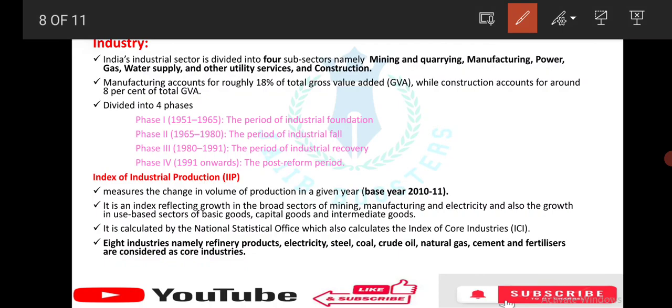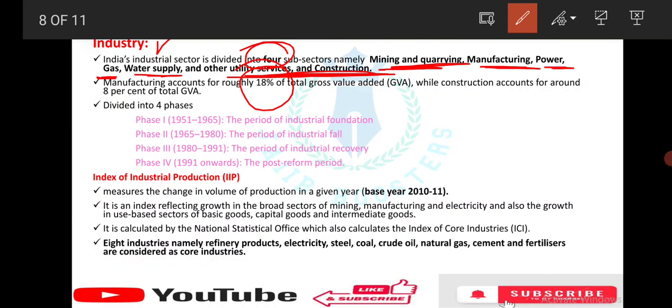Which sector comes under industry? It's the secondary sector. The industry sector is divided into 4 subsectors: mining and quarrying, manufacturing, power, gas, water supply and other utility services, and construction. We know that the secondary sector is also known as the industrial sector, right? Manufacturing accounts for 18% of GVA. Now this is divided into 4 phases.